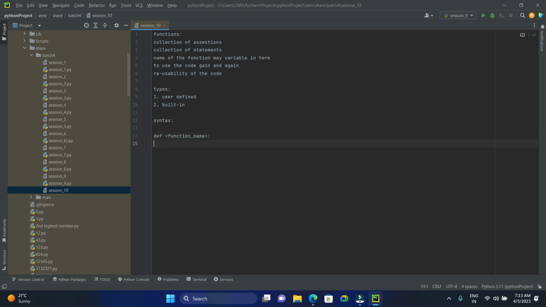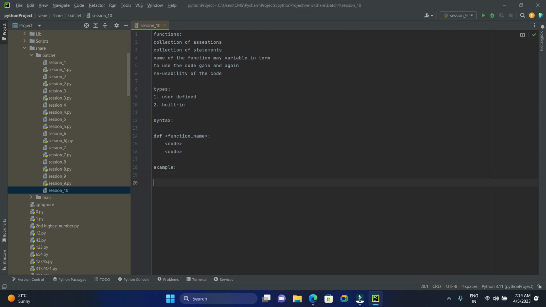Next, the code. That's it, guys. This is the basic syntax of the function. So, let me give you one example. This is the syntax, and now we'll look into one example.